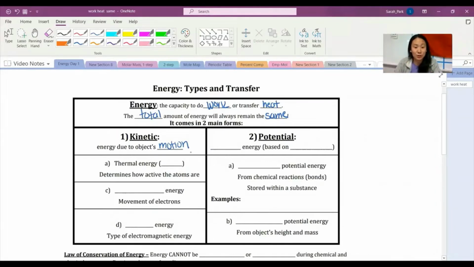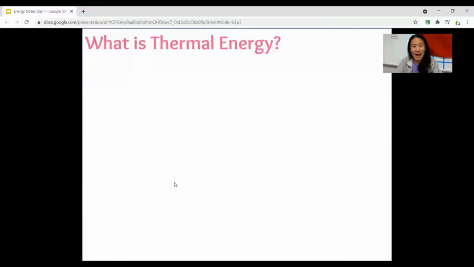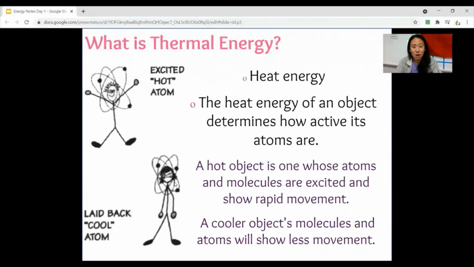The first one is thermal energy. This has to do with heat. This is all about how active the atoms are. So basically, remember, if particles, like compounds and elements, are moving, that tells us the temperature, right? So the faster the movement, the hotter the temperature; the slower the movement, the lower the temperature and the lower the energy that we have, right? So it's all about rapid or slow motion.